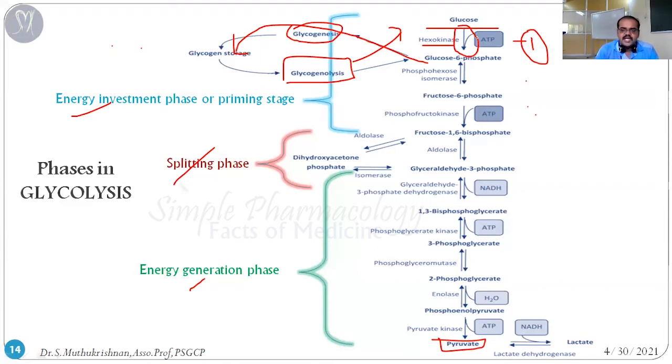The glucose 6 phosphate undergoes one of two ways. One is converted into fructose 6 phosphate, otherwise it enters the glycogenesis process. There are only two possible ways, but it never comes back into free glucose. So that is an irreversible reaction. You can see here this entire pathway: this is one, then the reaction of fructose 6 phosphate is 2, and this is 3. These are the three irreversible reactions. That means once it's converted into the next step, it never comes back into the previous one.